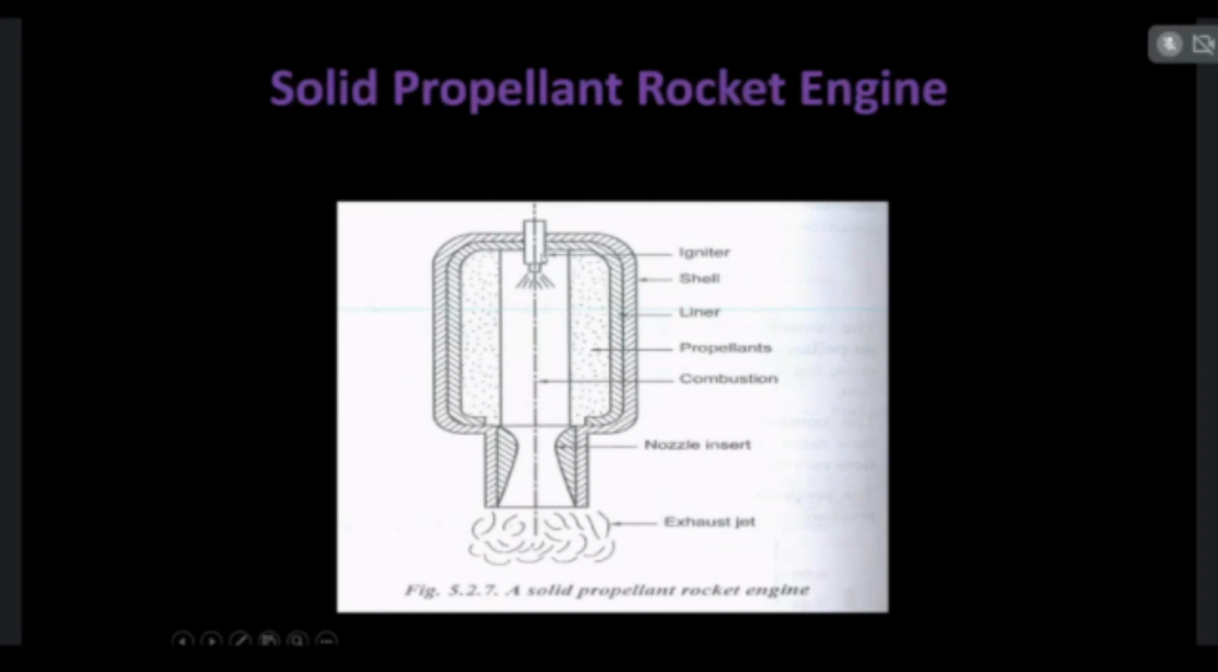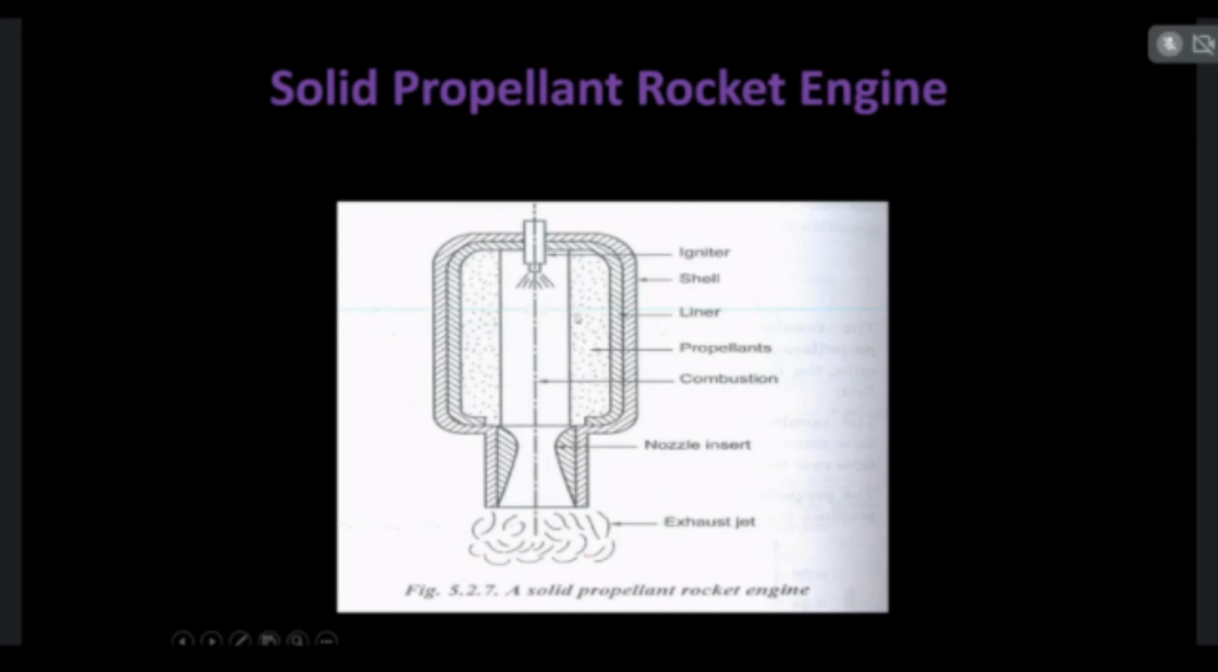First of all, there is an igniter. This igniter is used to ignite the solid rocket propellant to create the burning. Then this is a solid shell. Inside the solid shell, a liner is utilized. The purpose of the liner is to protect the shell from the high heat. In this place, the propellants will be placed. Finally, the nozzle is used.